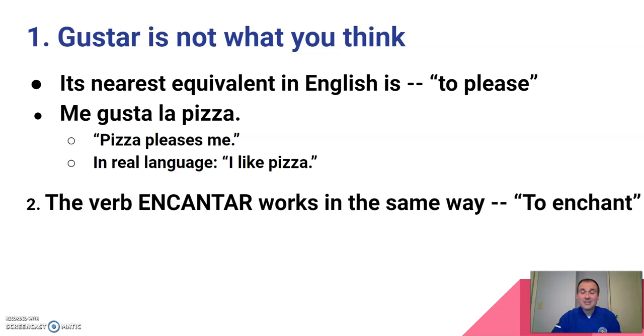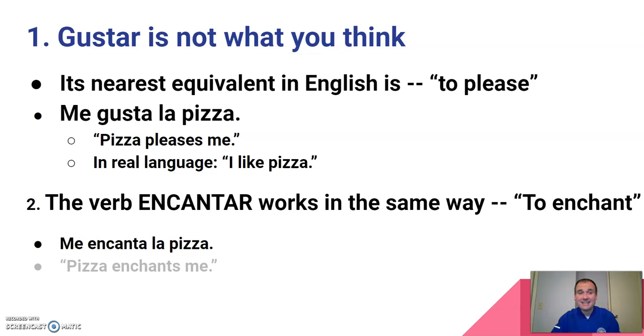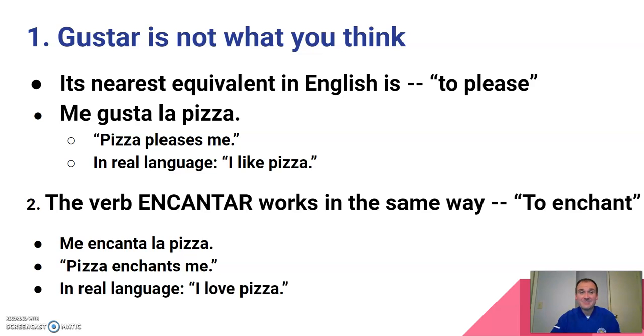All right, the verb encantar works in the same way. Literally, it means to enchant. So when I say me encanta la pizza, we're saying pizza enchants me, but we don't speak like that in English. We would say, I love pizza. So me gusta la pizza, I like pizza. Me encanta la pizza, I love pizza. But again, if we look at it, what it literally would mean, pizza pleases me and pizza enchants me.